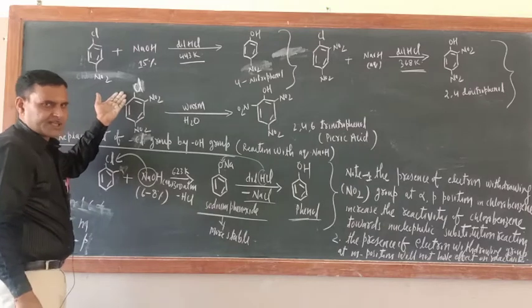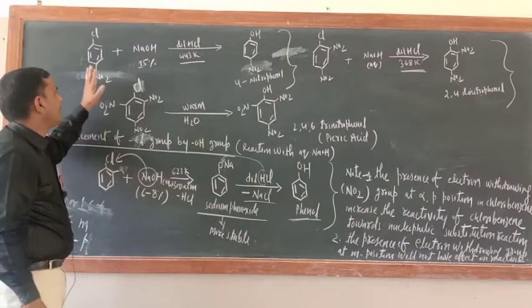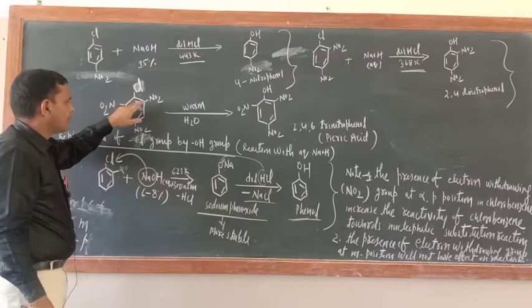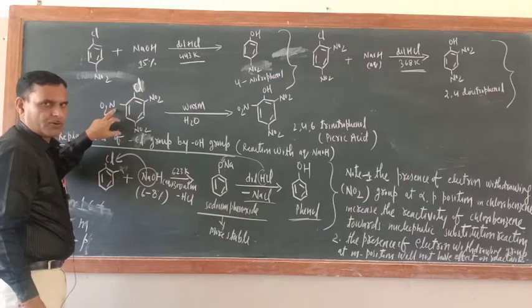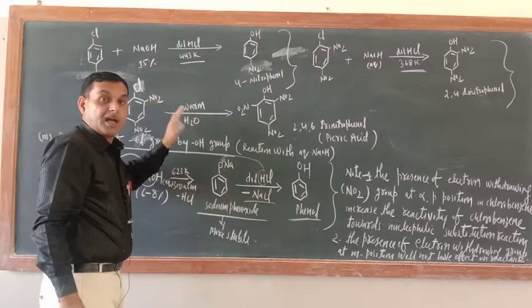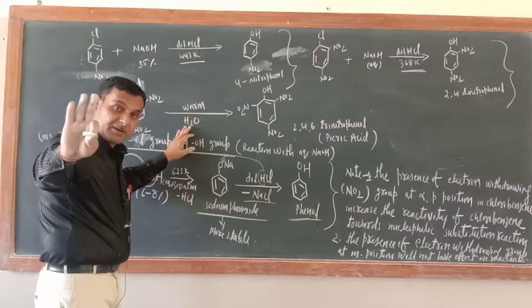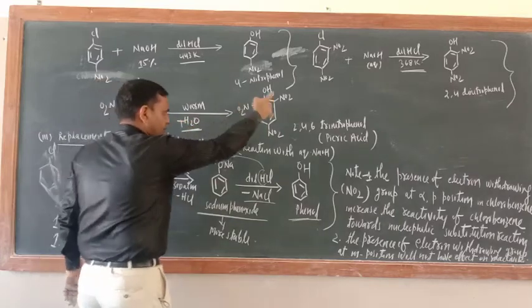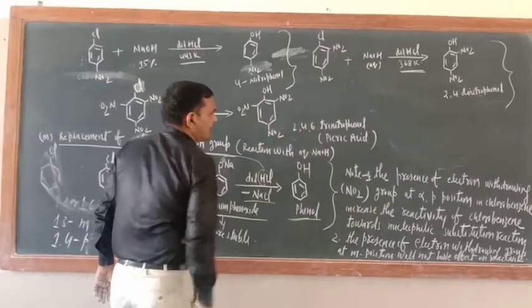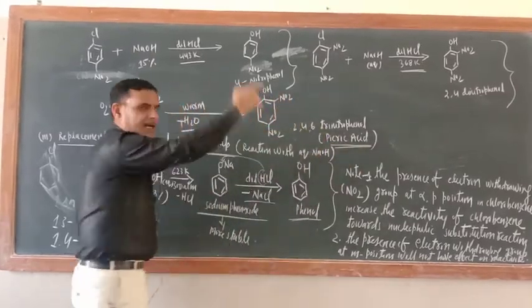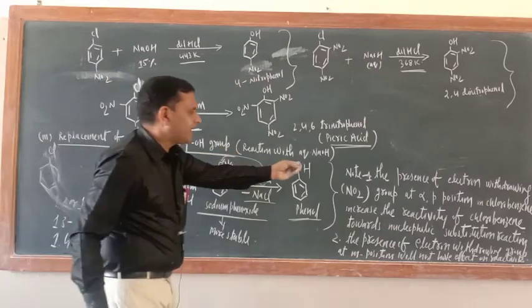Consider Cl also as a substituent, so there is no problem, but it is better to write chlorobenzene only. Now just see here, we are just warming and there is no NaOH required. Just take water and you will get 2,4,6-trinitrophenol. Picric acid. So point 1 is justified.